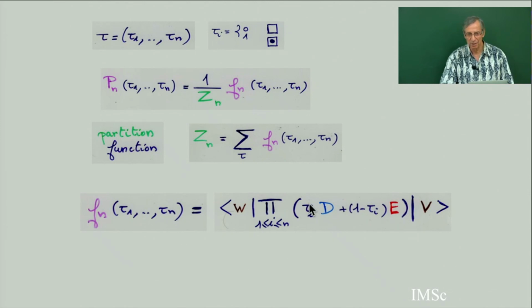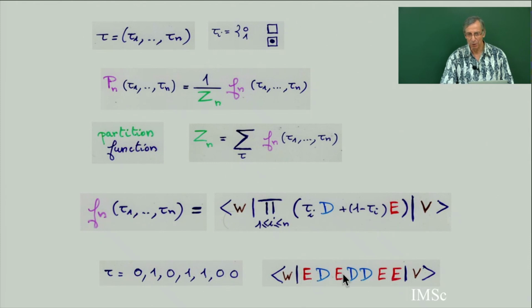So in fact, this is just a product. You replace your state, tau 1 to tau n, by a word in E and D. E and D are infinite matrices. And in this word, you put D if there is a particle in the cell, and you put E if there is no particle. So to any state, you have a certain product of matrices. So this is a product associated to this state, 0, 1, 0, 1, 1, 0, 0.